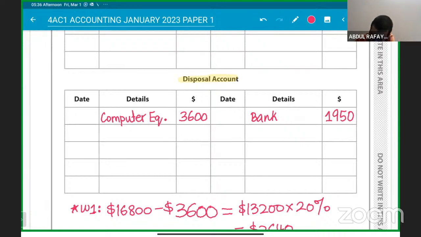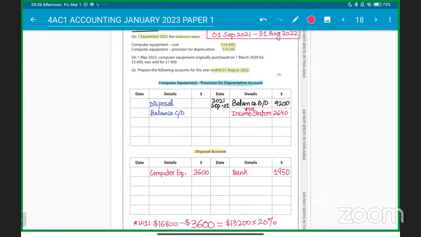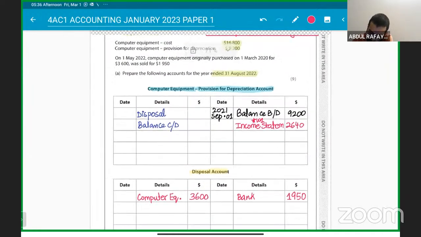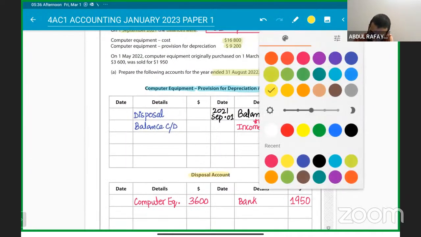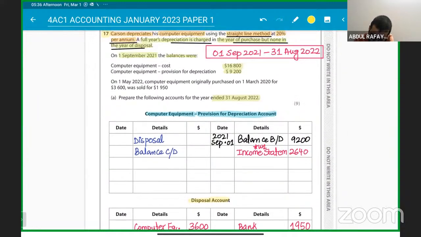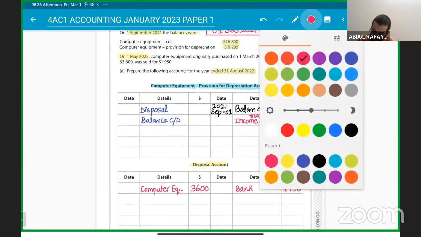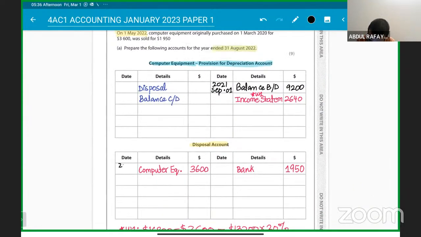Okay. And this is done at the end of the year, right? So this is done on 1st May 2022. Computer equipment that was purchased got sold out. You have disposed of it. So it is 1st May 2022 that we are dealing with. We are doing this transaction on 1st May 2022.